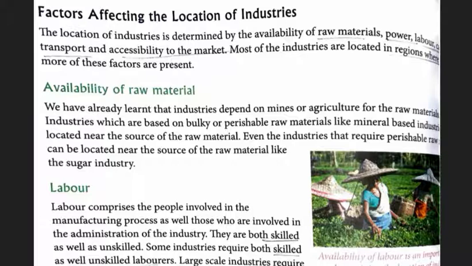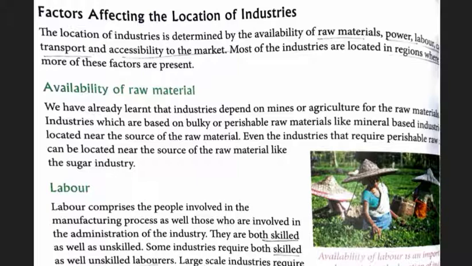We have already learned that industries depend on mines or agriculture for raw materials. Industries which are based on bulky or perishable raw materials, like mineral based industries, are located near the source of the raw material. Even industries that require perishable raw material can be located near the source, like the sugar industry.